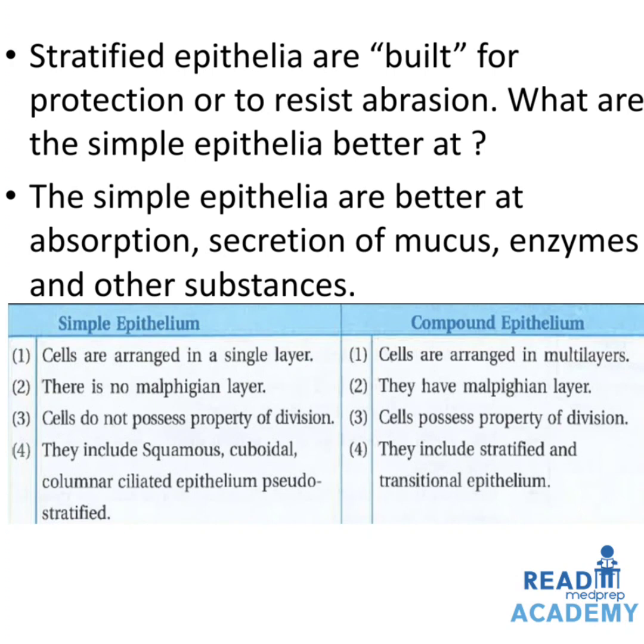In simple epithelium, the examples are squamous epithelium, cuboidal epithelium, columnar epithelium, ciliated epithelium and pseudostratified epithelium, whereas in compound epithelium there are only two types: stratified and transitional epithelium.